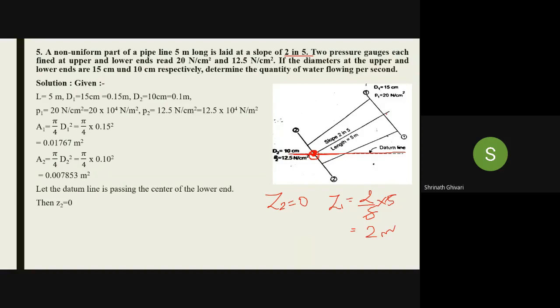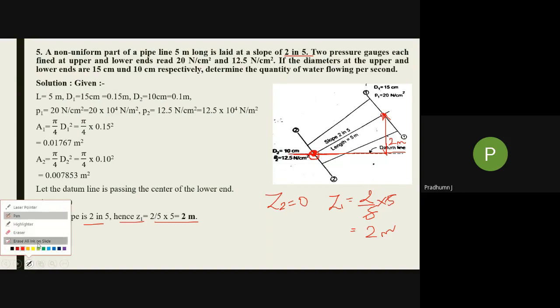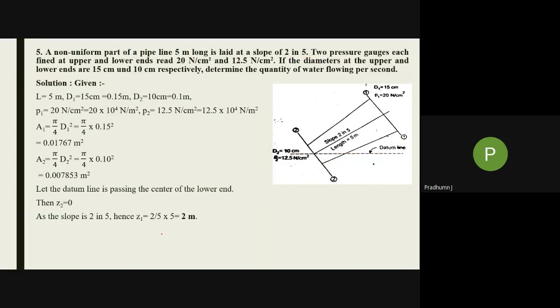From the datum line to the center of the pipe at the upper end is 2 meter. As the slope is 2 in 5, hence Z1 will be 2 meter. Why into 5, sir? Because 5 is the length of the pipe, so you take the slope into the length, and you get 2 meter.